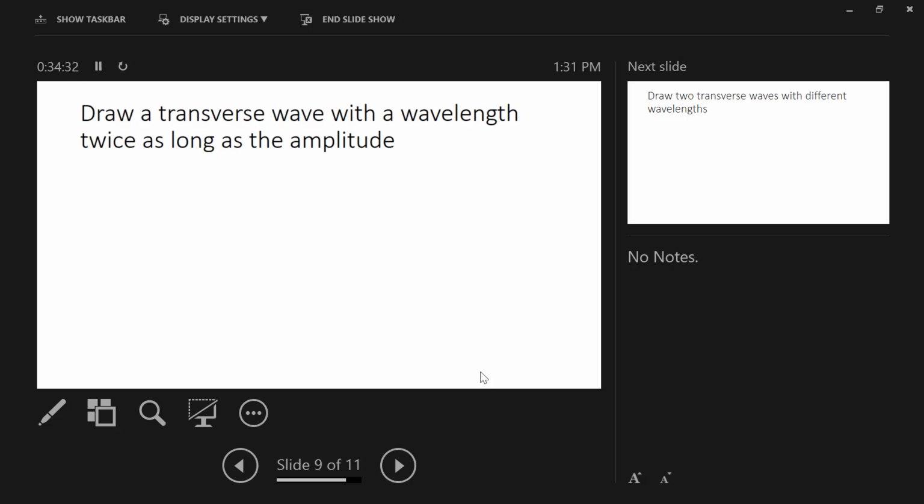So to satisfy this problem, it might be easier, rather than to measure the distance from crest to crest or trough to trough, to actually just go back to the middle point twice, right? And so that way you can go out and you can mark the top. So that's what I did here. I used the eraser as a guide to give me my amplitude.